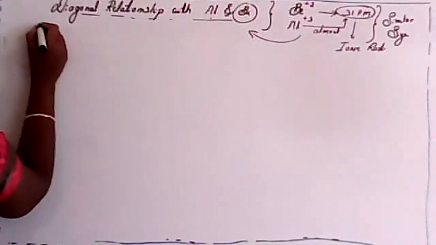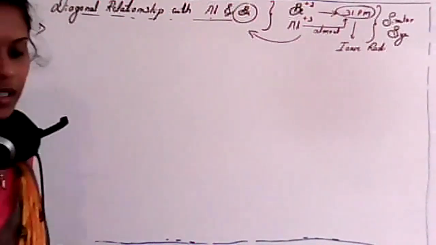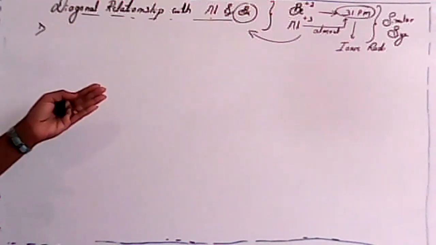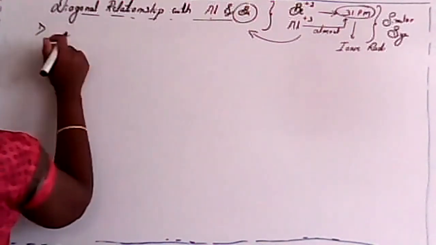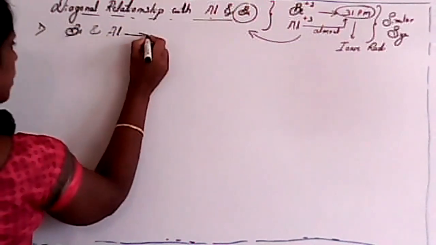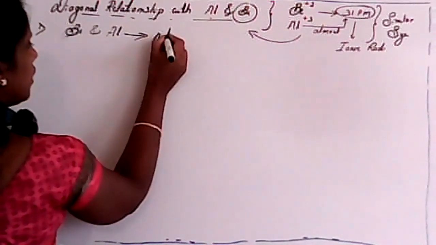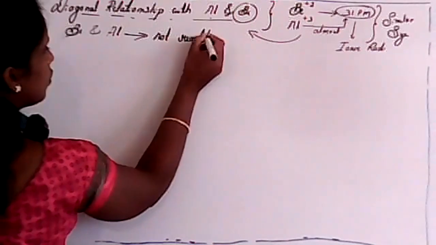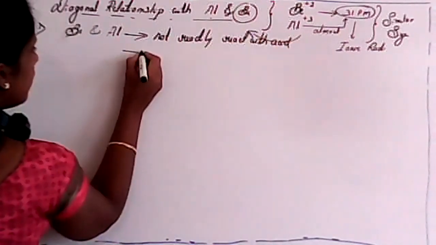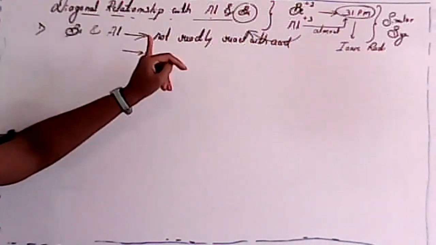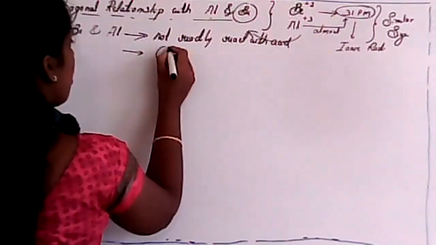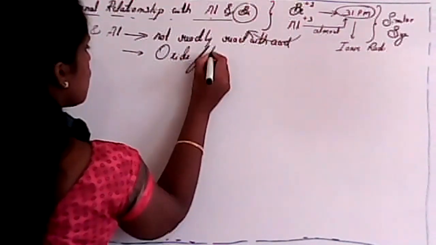In that, the first one, students: whenever we consider beryllium and aluminium, these are not readily reactive with acid, and the reason for this is the formation of an oxide film.